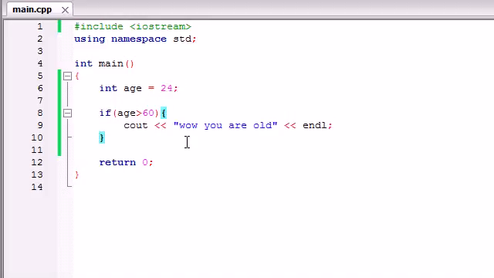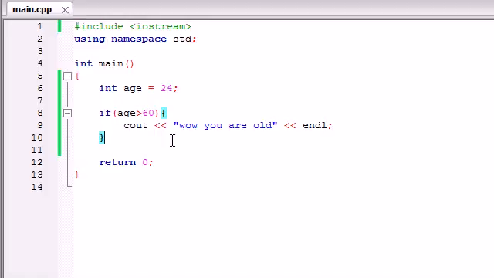But you build this program, you show it to your boss, and you're like, hey, where's my raise? And they're like, wow, this program is impressive and all. However, wouldn't it be nice if we could give a message to the user no matter how old they are? What if instead of skipping this if the test is false, we give an alternative message? If anyone's over 60, we tell them they're old. If anyone is under 60, we tell them, hey, get a job.